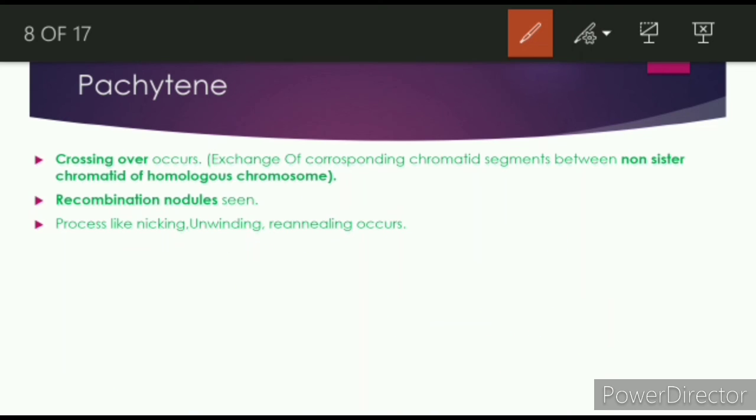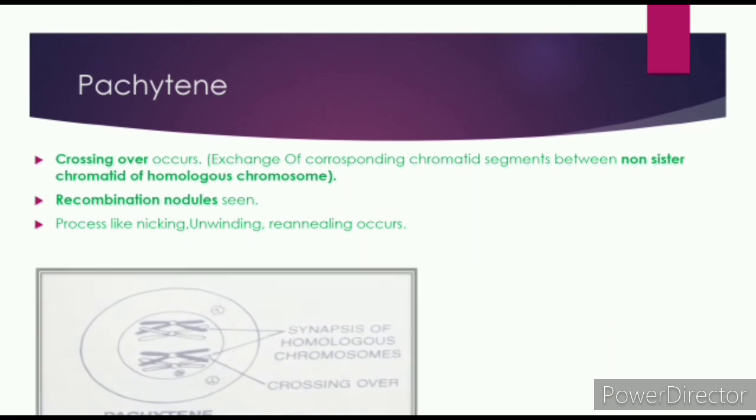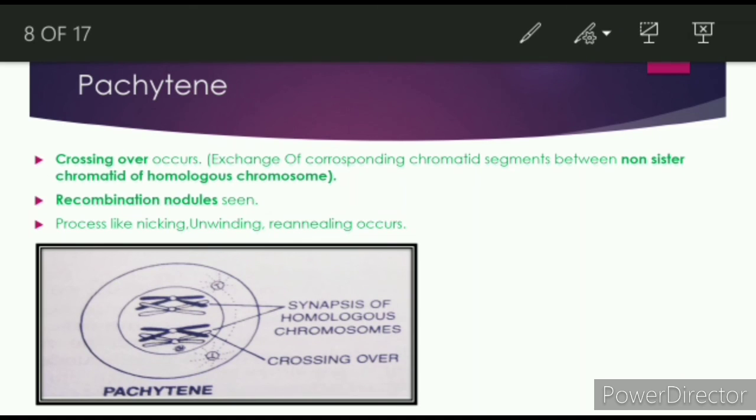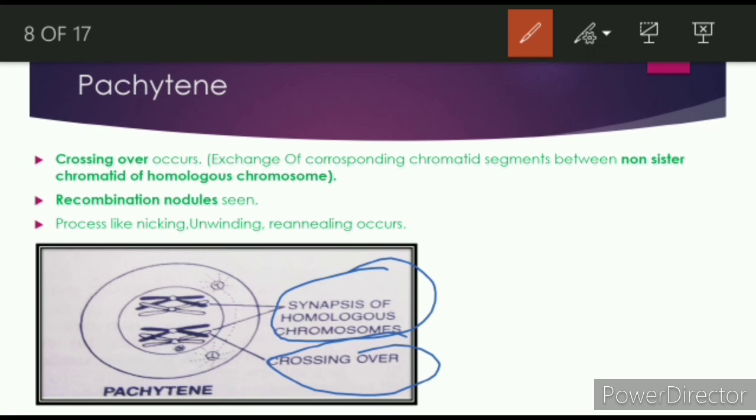diagram of pachytene. So here is the diagram of pachytene. As you can easily see, synapsis is completely formed. In the zygotene stage, we have already seen that synapsis is starting, that is, the chromosomes are getting closer to each other. But in pachytene, synapsis has already occurred and crossing over is also happening. You can see crossing over. So the new formation of chromosomes will be seen after the pachytene stage.